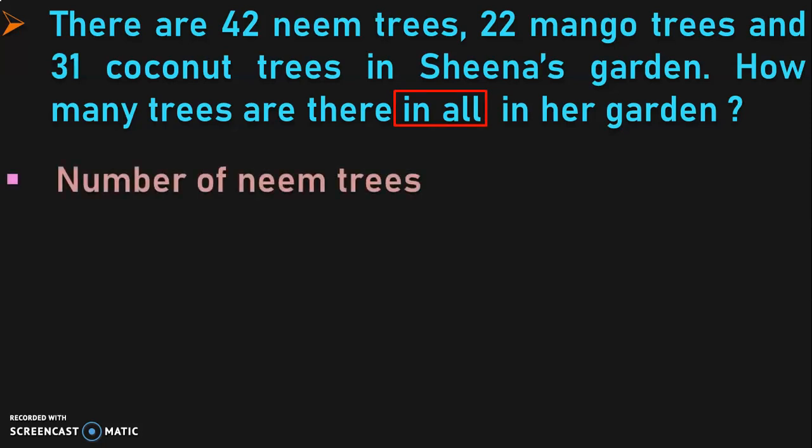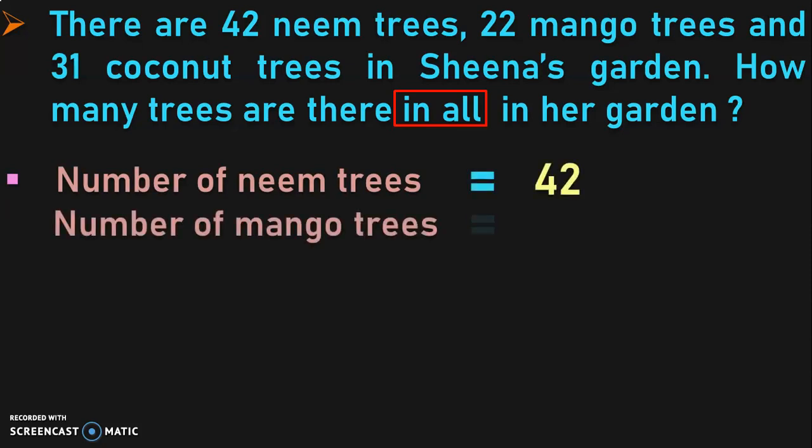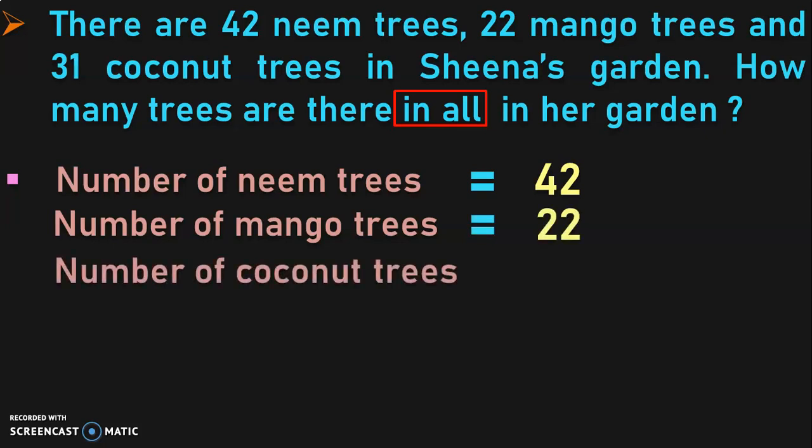The next step is to write down the statements. Number of neem trees is equal to 42. Number of mango trees is equal to 22. Number of coconut trees is equal to 31. As we have to perform addition operation, put the plus symbol and then write down the place values.